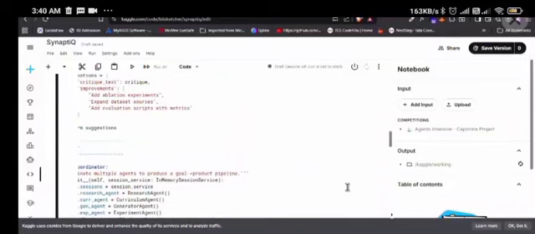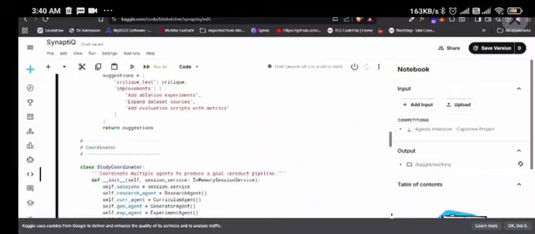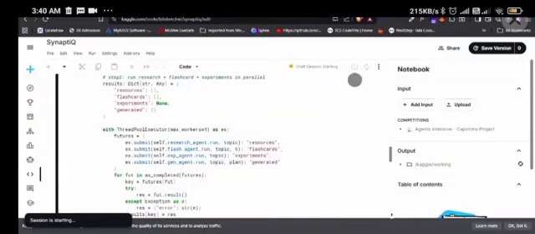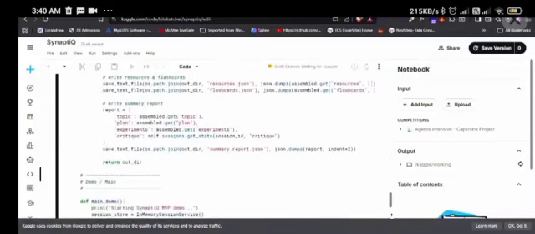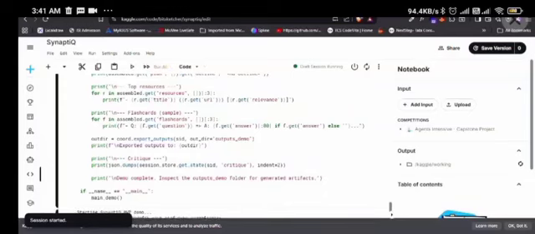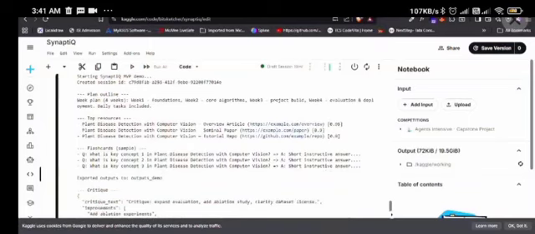Now we will run the code and let's see what will happen. Our code run is complete.